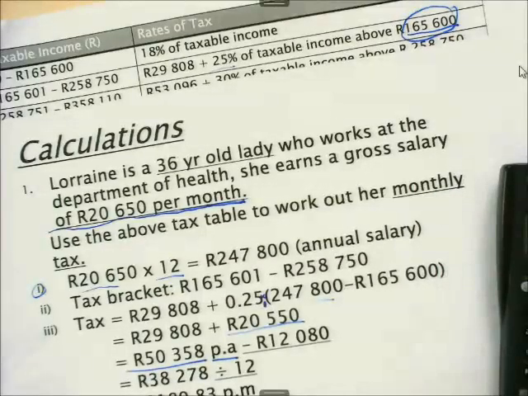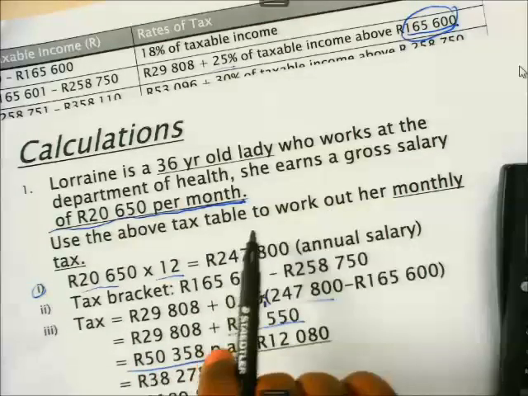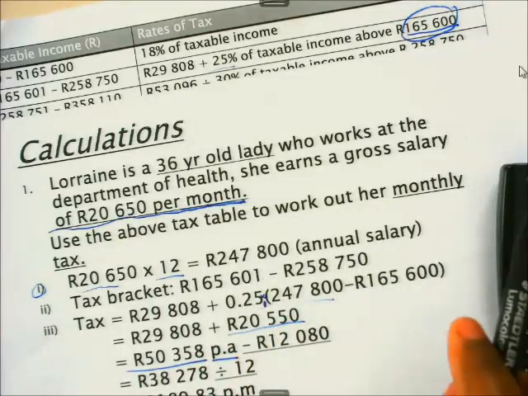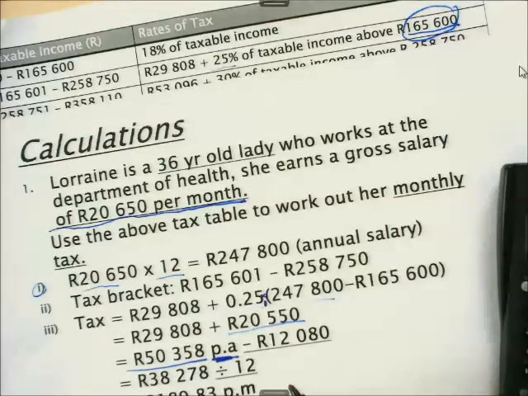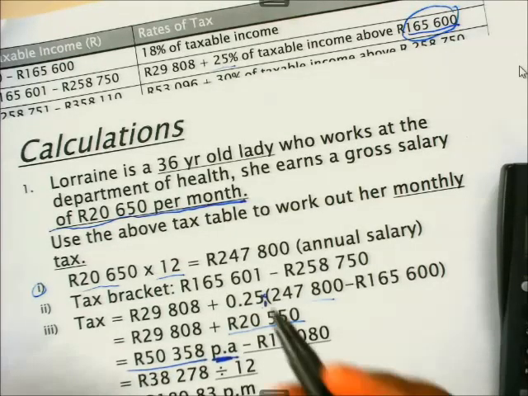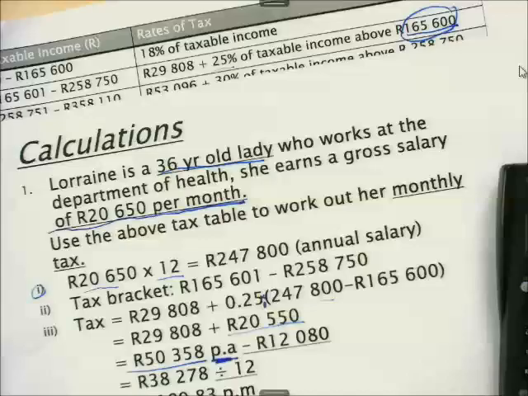The question said you use the above tax table to work out her monthly tax. Now this is not a monthly tax, this becomes an annual tax. What we need to do now, we need to remember how old is Lorraine. Lorraine is 36 years old.